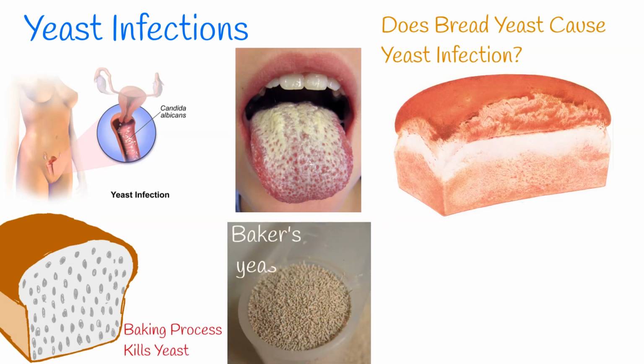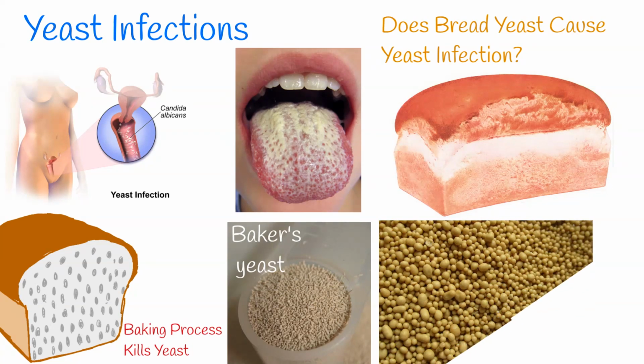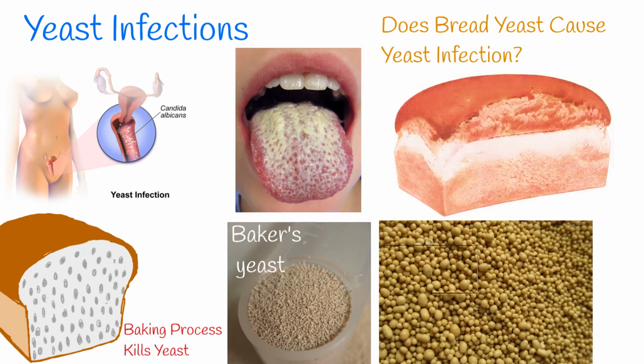But raw yeast itself can encourage yeast infection in the organism called candidiasis. Baker's yeast in the bread can indirectly affect the human immune system negatively. Baker's yeast is a one-celled organism from the fungus kingdom, which is the rising agent during bread baking. Baker's yeast is the same species but a different strain than brewer's yeast.